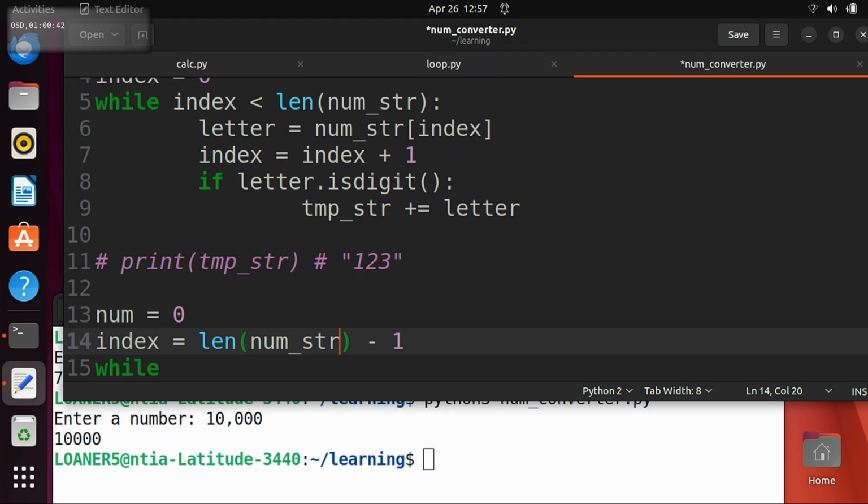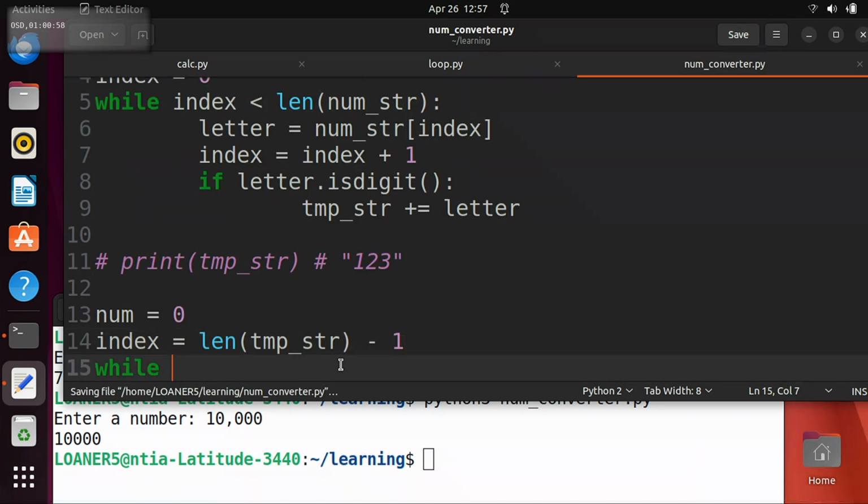So do we want to use 20 or whatever, or do we want to use 3? 3. So what is that? We called it temp string, right? So here we want the length of the temporary string, right? Okay, and now in the while loop, instead of asking if we're at the end, when do we want to stop? We don't want to add 1 until we get to the end. We want to subtract 1 until we get to the beginning.